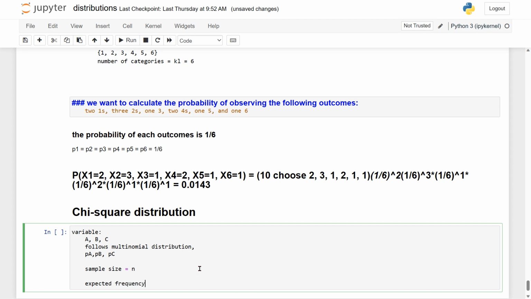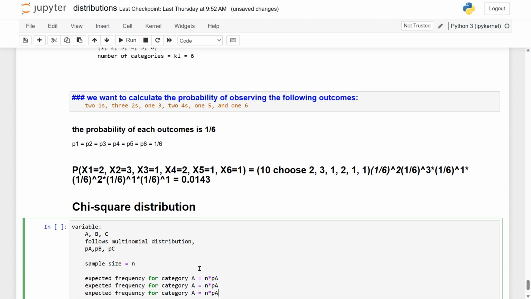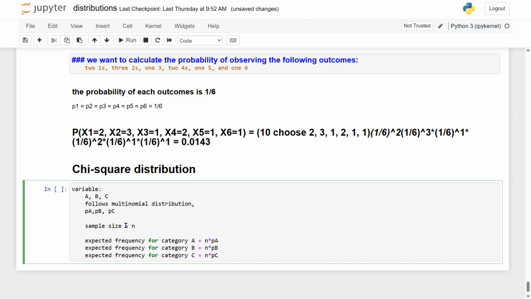Expected frequency for category A is n times PA, and the same applies for other categories. So for category B and for category C, this is how it works. Okay. So this is what we call an expected frequency. So expected frequency is the frequency that has been calculated from the probability which was plotted through any distribution.